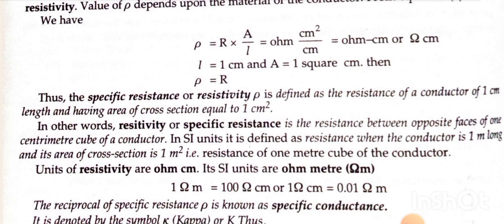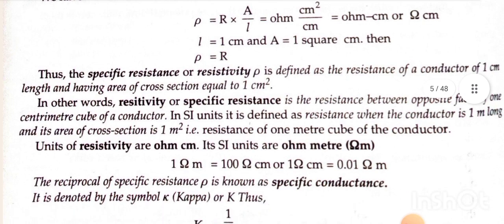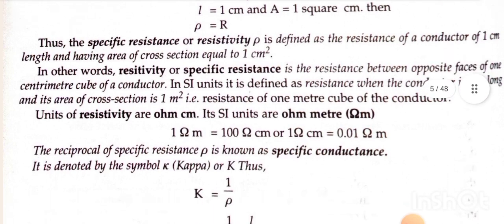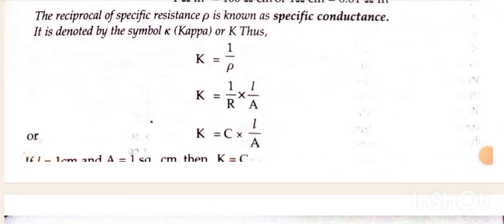The reciprocal of specific resistance rho is known as specific conductance. It is denoted by symbol kappa or K. Thus K is equal to 1 by rho. K is equal to 1 by R into L by A, or K is equal to C into L by A. If L is equal to 1 centimeter and A is equal to 1 square centimeter, then K is equal to C.